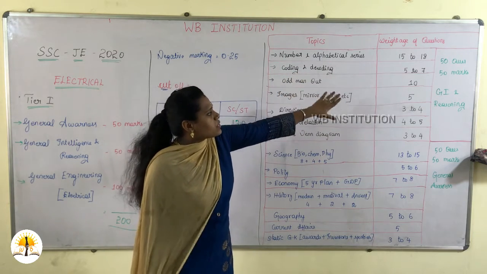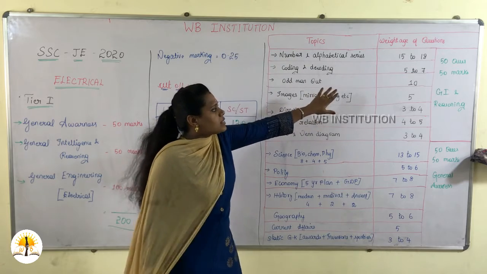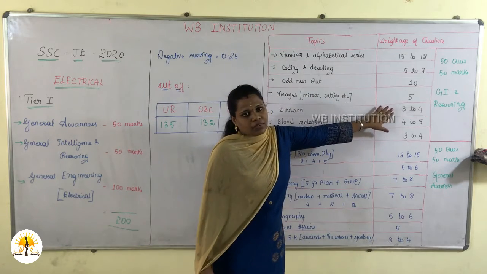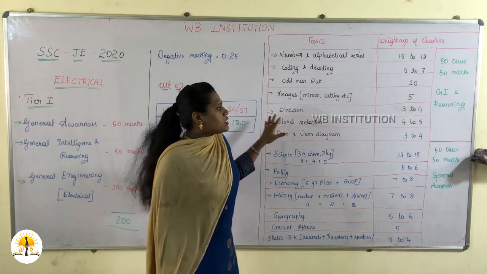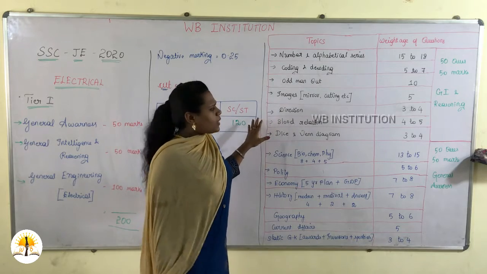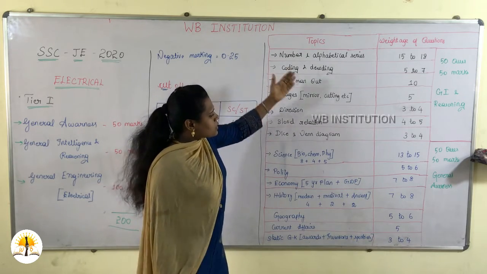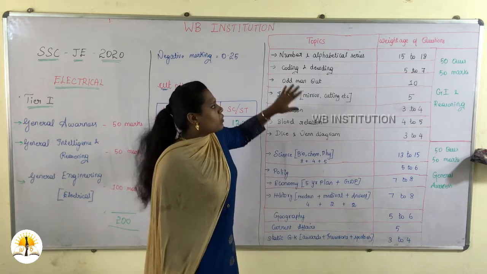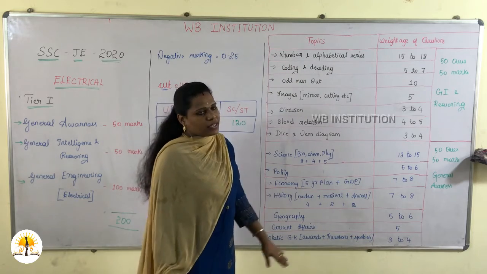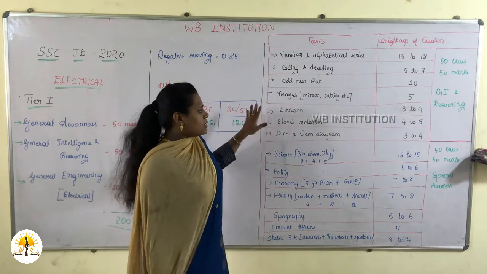So you will have 50 questions of 50 marks, and this is the weightage of questions from each topic. It is a very easy topic to score, and you can focus on this more compared to general awareness. You can give more focus to general intelligence and reasoning. Very easy topic.